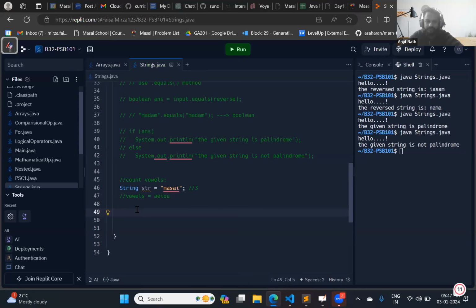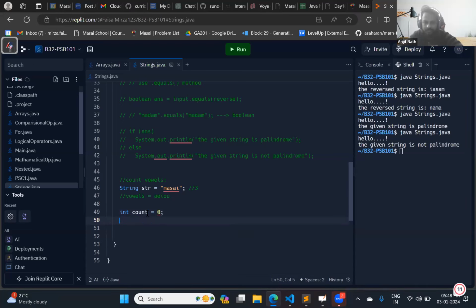Firstly, we need to put a for loop. Okay, before that, see the output. Always start with what output they want. They want the output as a number, three. So always define that variable that we need to consider first, before starting looping. So what I need to do? We need to add a count variable of type integer, and I should start with zero.